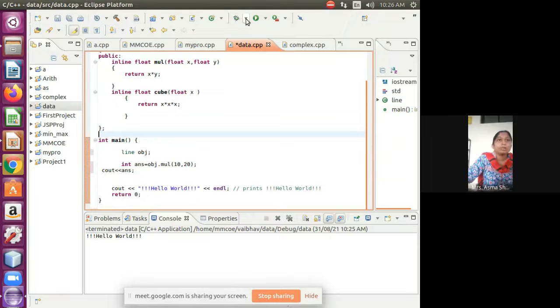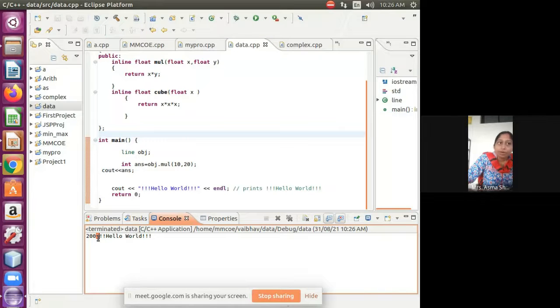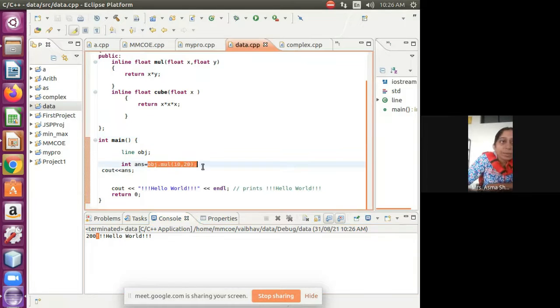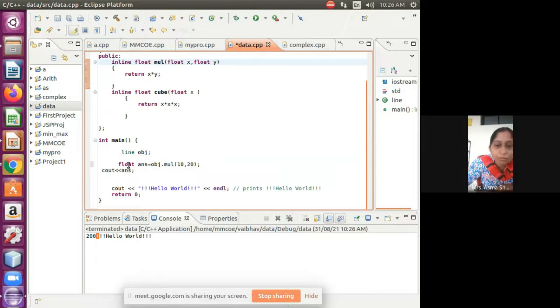If I run now, you can observe the result: 200. Why is this? Because my multiplication function returns a value. That value can be a float, I don't have any issues. It returns the float value and I am accessing it here and printing that. There is a very easy way to print the same thing. I can directly use a cout and then call the function, obj.mul, and then 10 and comma 20, like this.